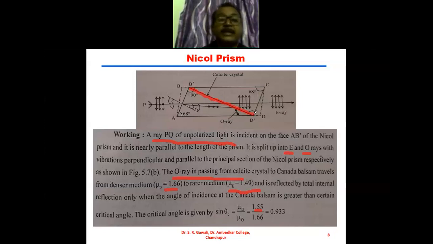So the critical angle is given by, if theta c is the critical angle made by the incident ray, sin theta c is equal to mu b upon mu o. Here mu b is the refractive index of the Canada balsam, 1.55, divided by the refractive index for the ordinary ray, 1.66. This gives sin theta c is equal to 0.933, and from this we can obtain theta c.